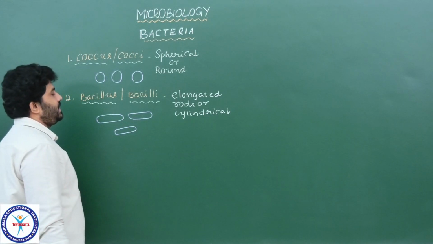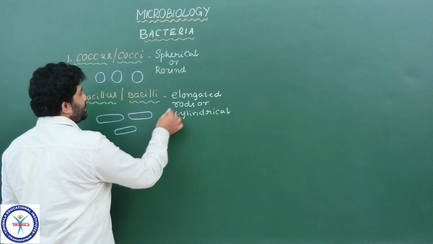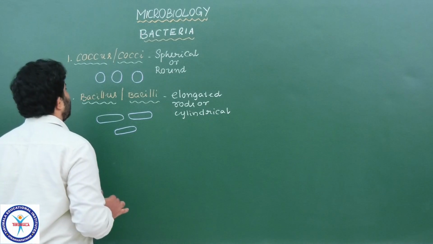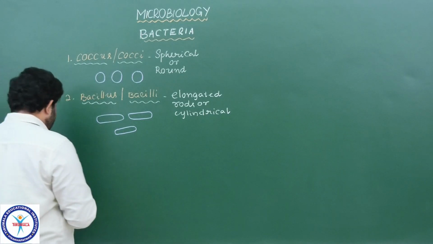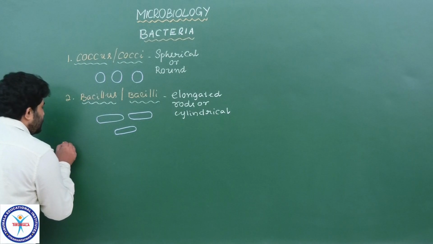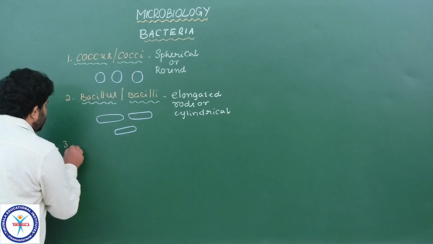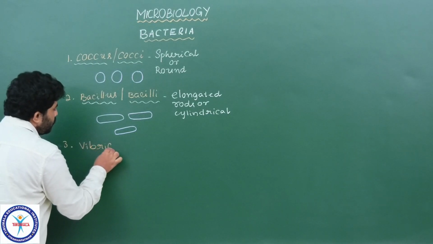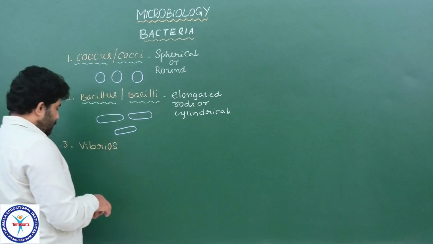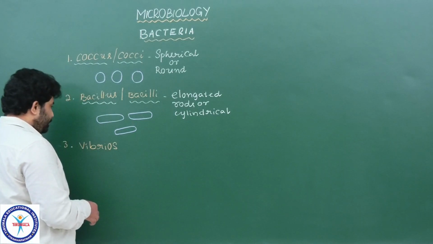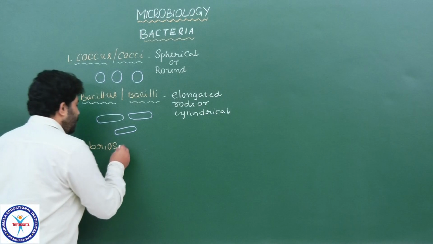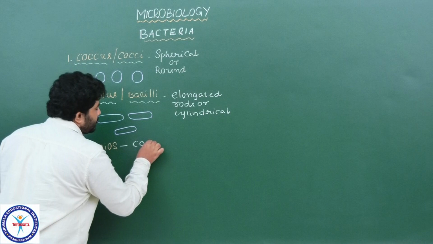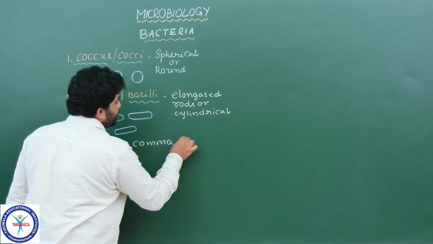This type of bacterium we see. All these have elongated rod-like structures that we are observing. This type of shape of bacteria we call Bacillus or bacilli. The next shape we see in bacteria is Vibrio or vibrios. Vibrios are the bacteria. What is the shape it is showing clearly here? That is comma-shaped bacteria.